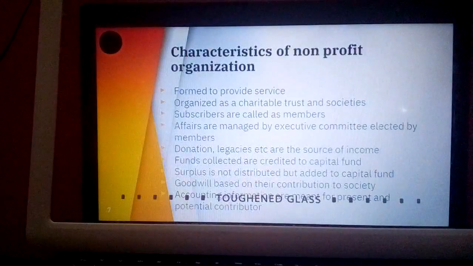Through preparing financial statements, they can show that their hard-earned money is used in uplifting the society, uplifting the backward section of the society, providing basic amenities to people who are in need. In this manner, they can satisfy their existing members as well as grab new members. So this is regarding the characteristics of a not-for-profit organization.